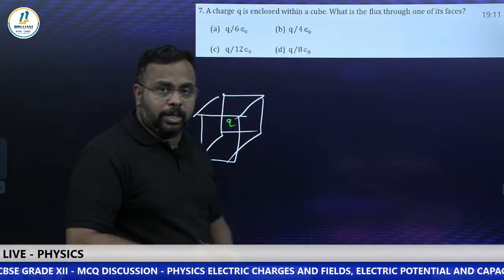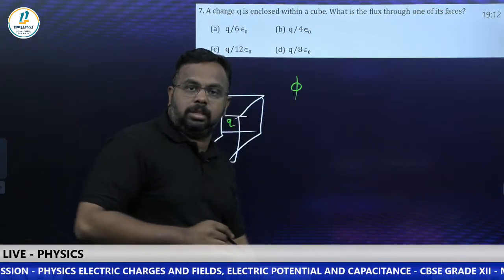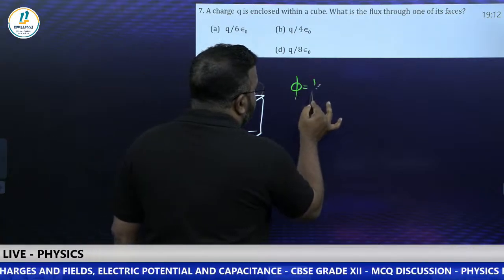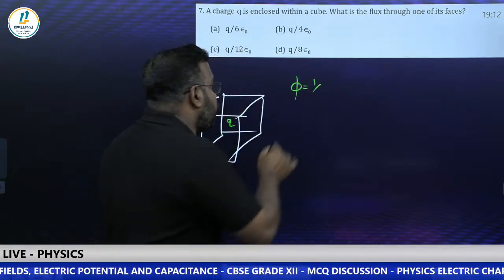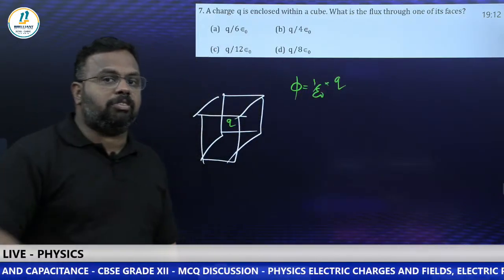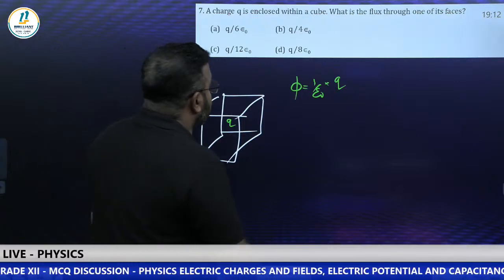So by using Gauss theorem, what is the Gauss theorem formula? Total flux passing through any closed surface is equal to 1 by epsilon 0 times the net charge. What is the net charge? Net charge is Q. So this is the total flux. It's not the answer for this question. They are asking the flux through one face.